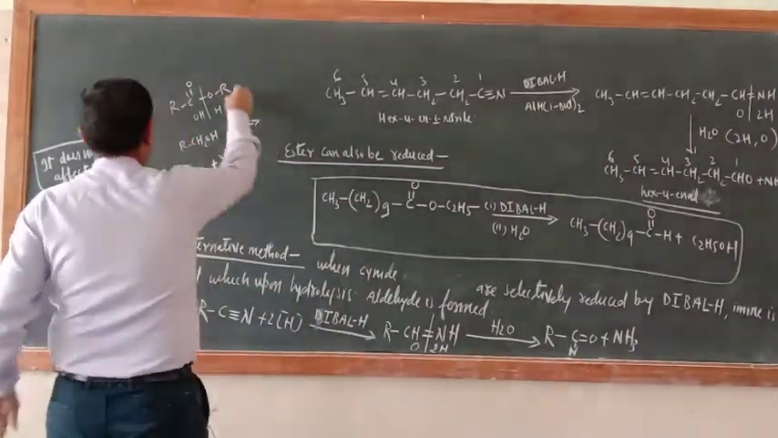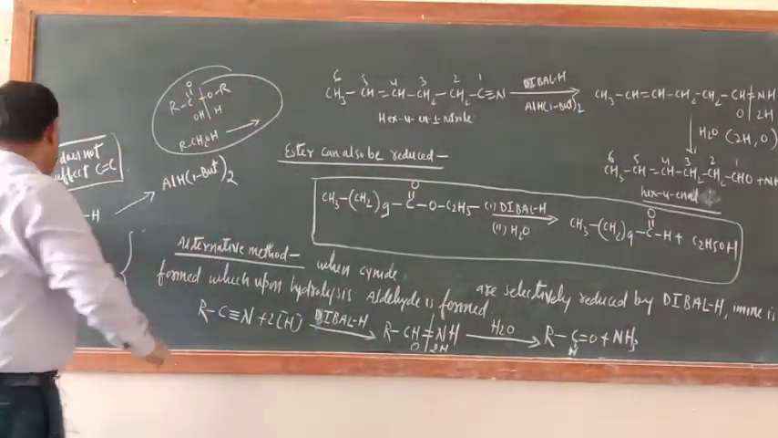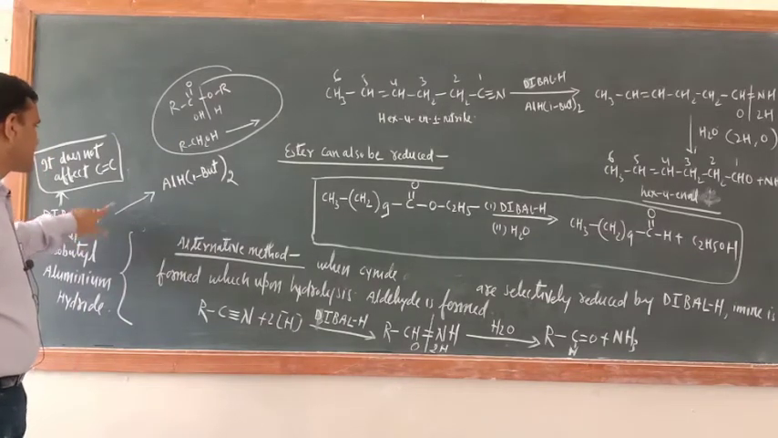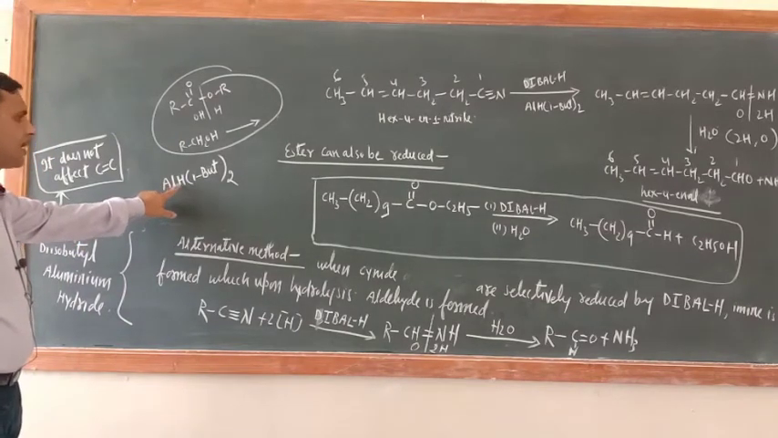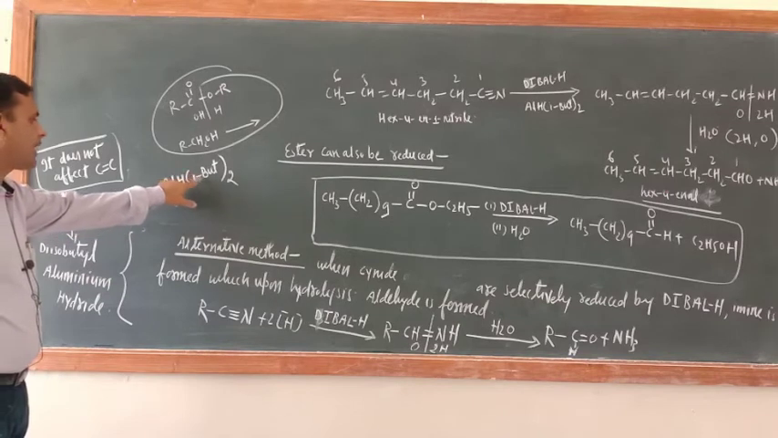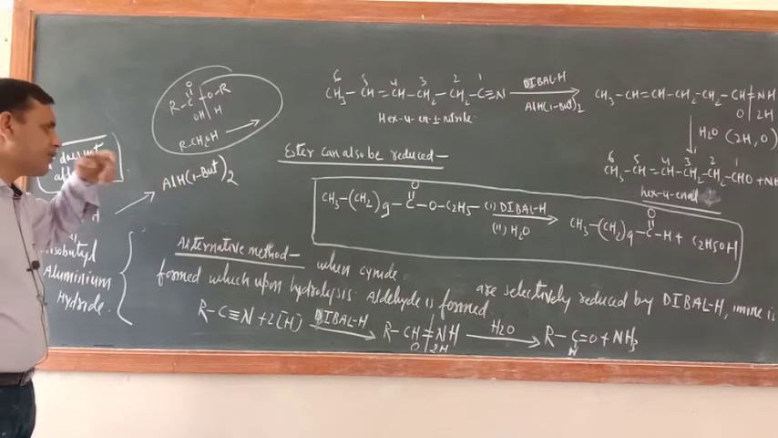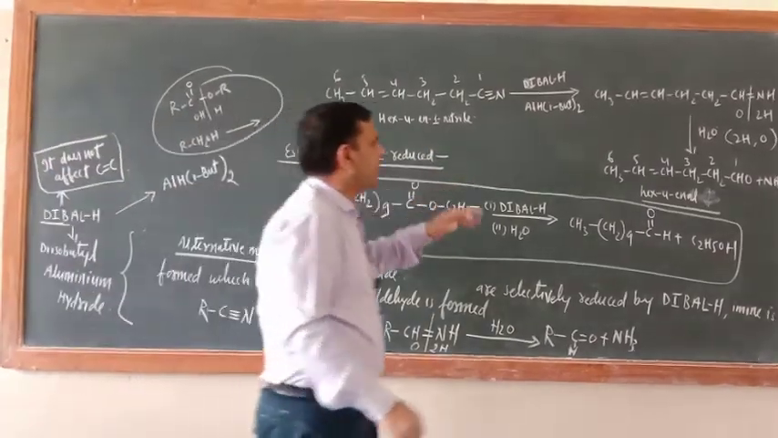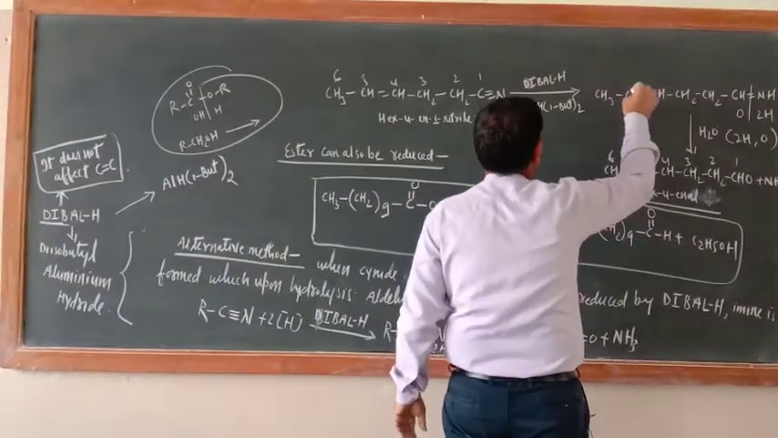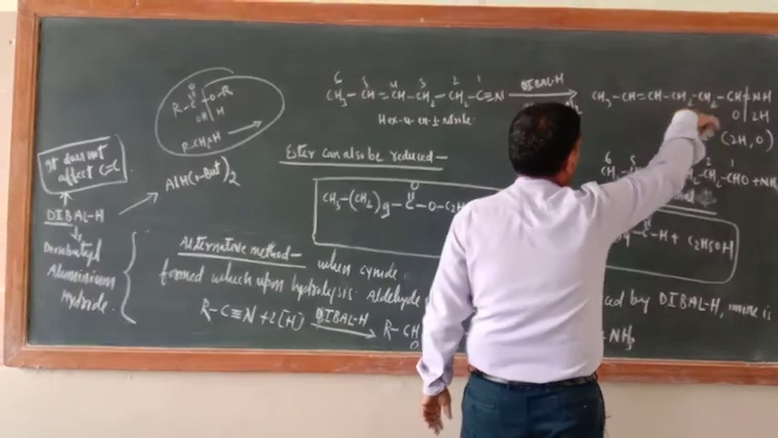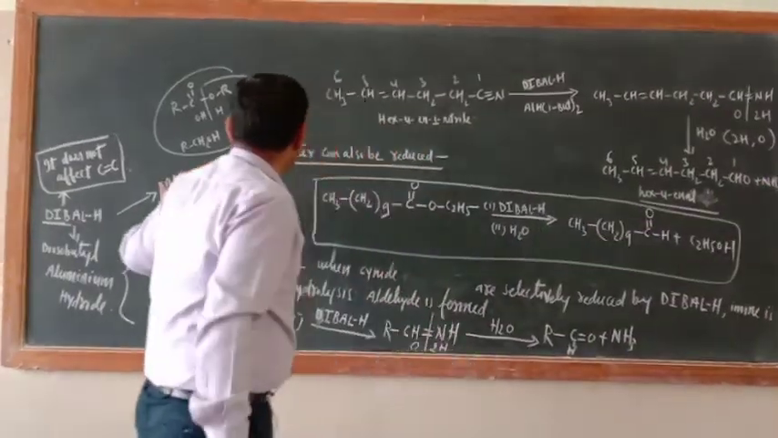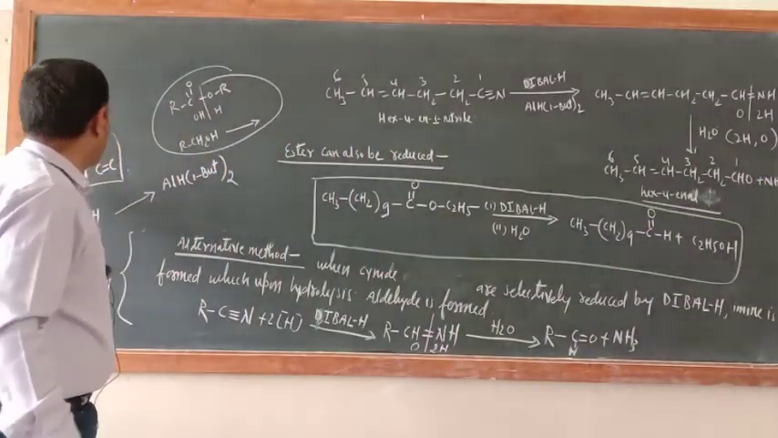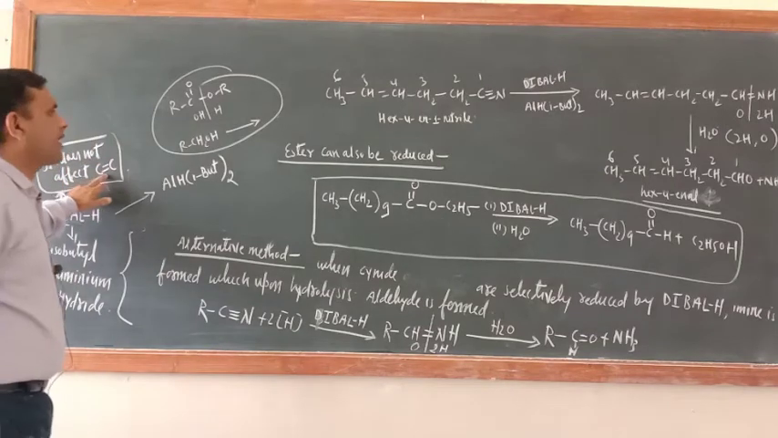Just see here. One more thing is there. DIBALH can be written like that also. Aluminium hydride iBu, where i means iso, Bu means butyl, diisobutyl. Actually the actual formula is this one. I already rubbed this one. Just see, we were talking about the selective nature of this one. It does not affect carbon-carbon double bond.